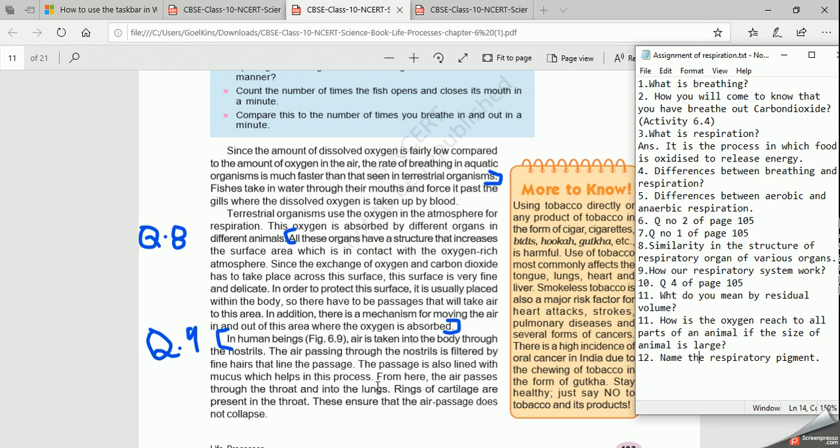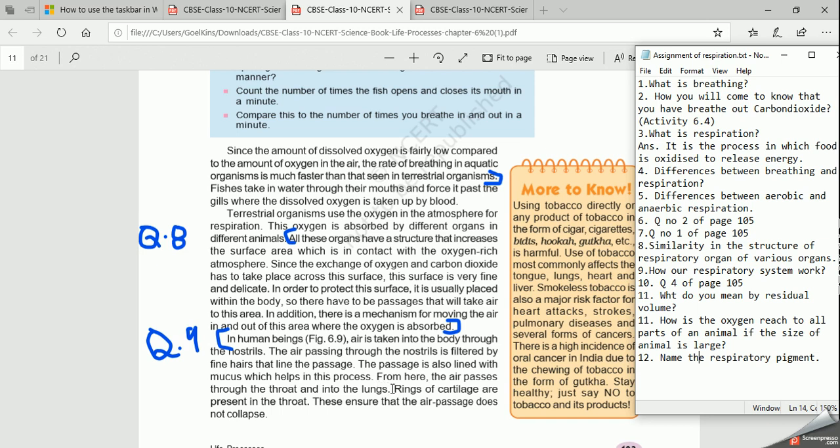When the air gets filtered, it becomes warm also. And you know that warm air is always lighter than cold air. Now this warm air passes through the throat into the lungs.